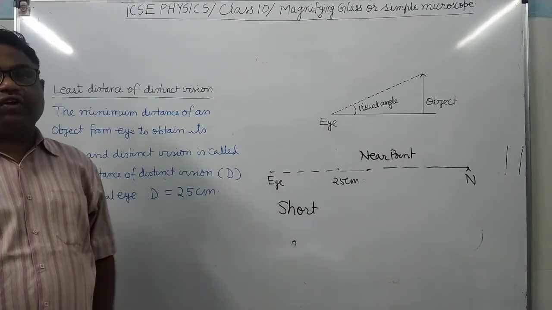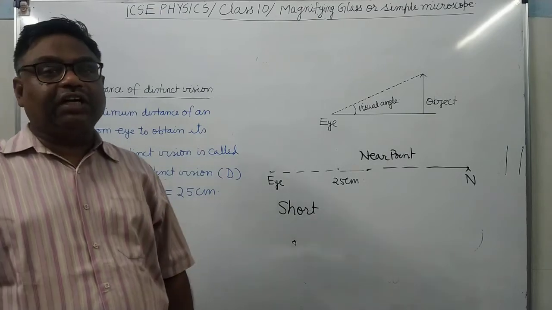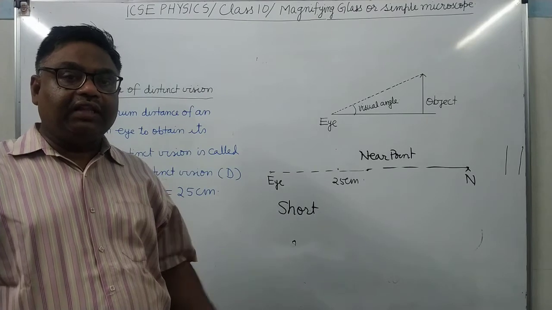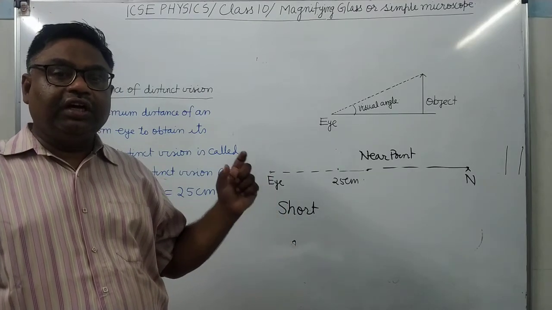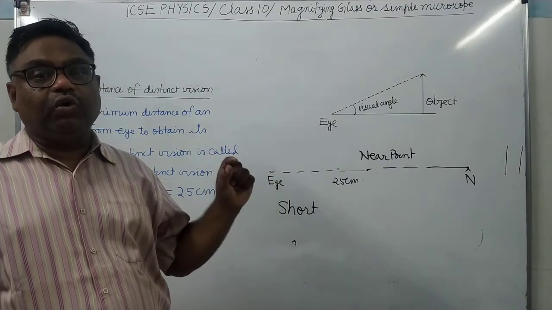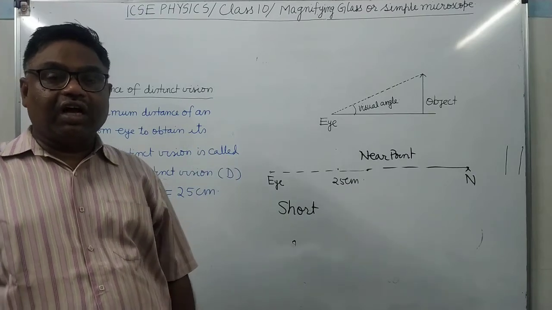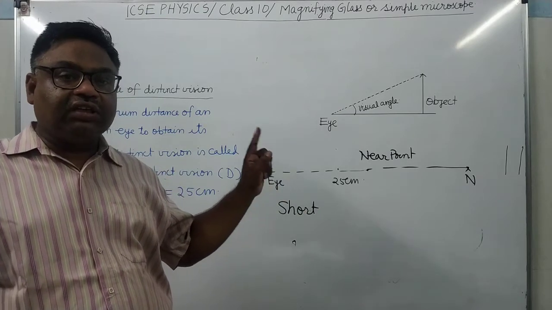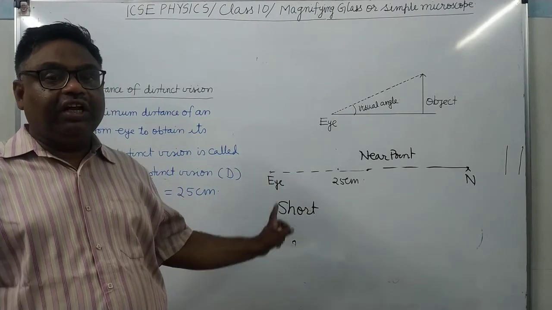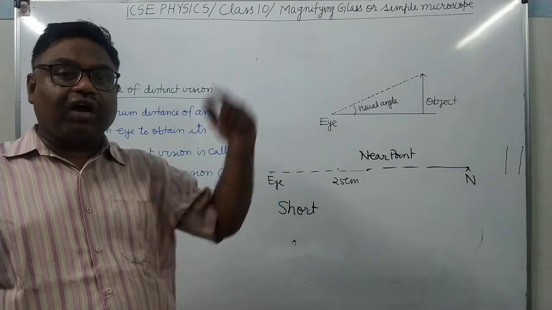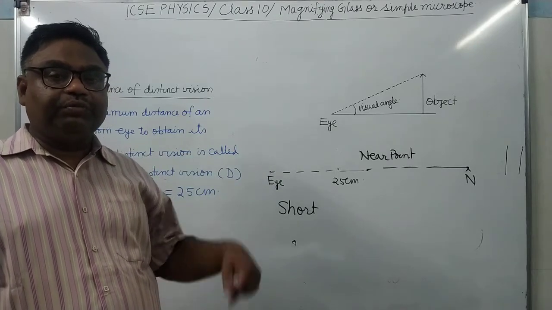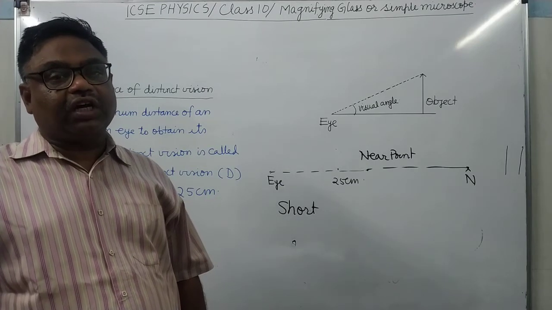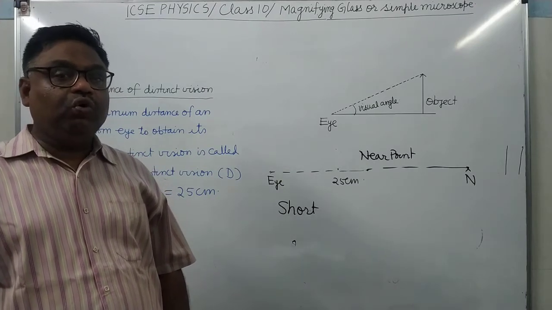It means their vision has become short. They are suffering from short-sightedness, that is, having myopia. And in that case, they will use the specs having the concave lens. It's clear? In long-sightedness, we use specs having convex lens. In short-sightedness, in which we are not able to see far-off objects, we use the specs having concave lenses.